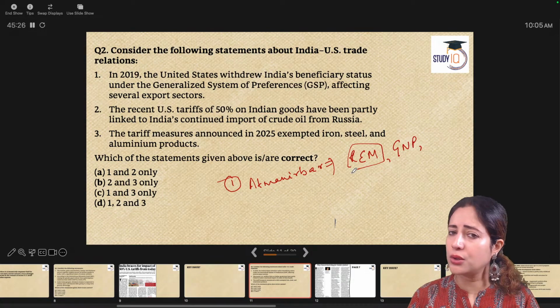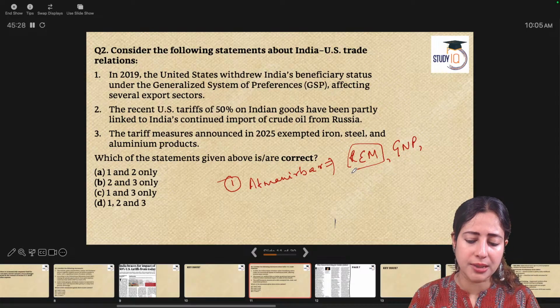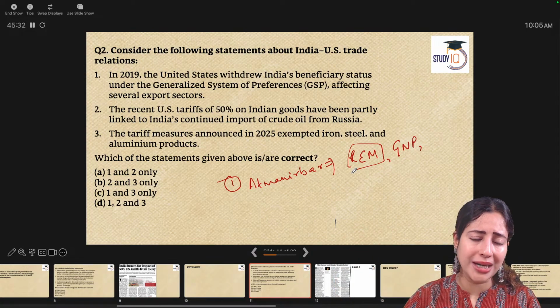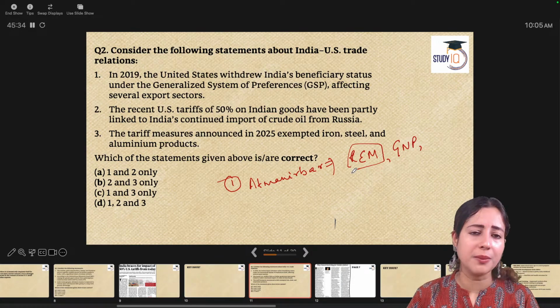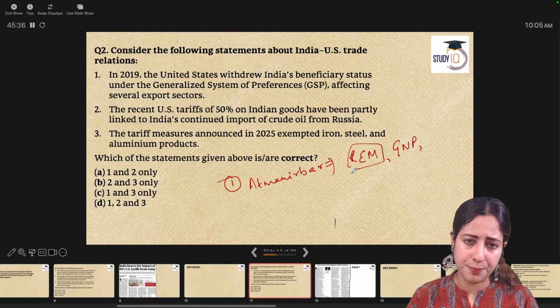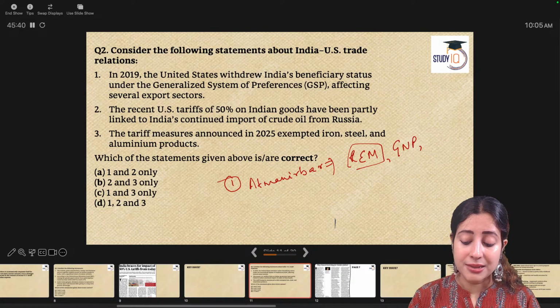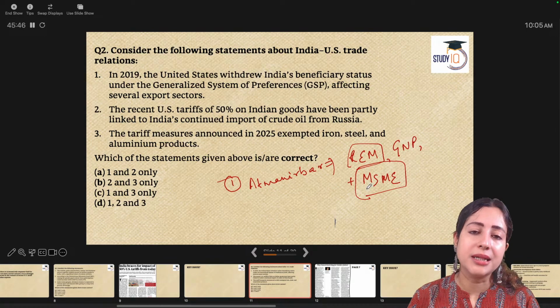India has said we will not allow any American multinational company to come and start supplying in India's agriculture and dairy segment. We will not let our farmers face open market competition. We will always give them subsidy, no matter who says what. Plus, we are also planning to work for the betterment of the MSME sector, the small and medium industries.